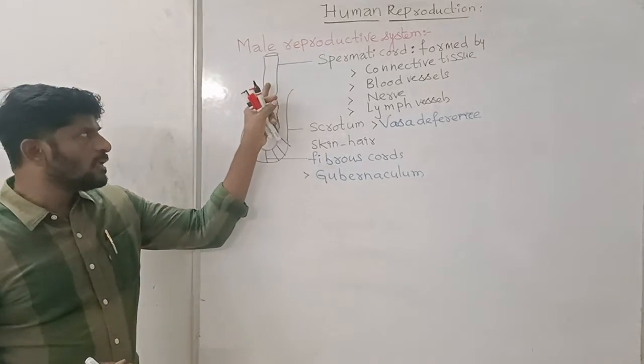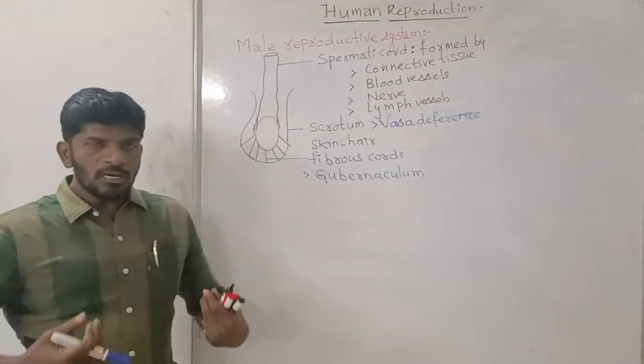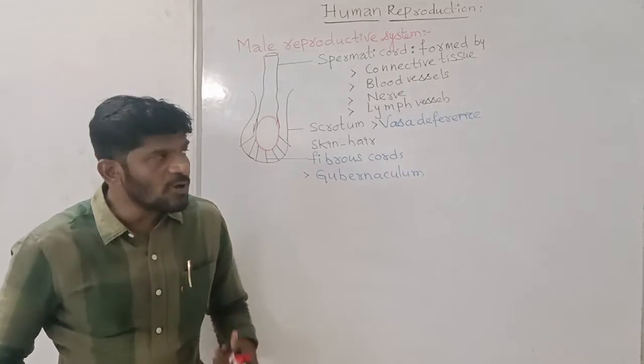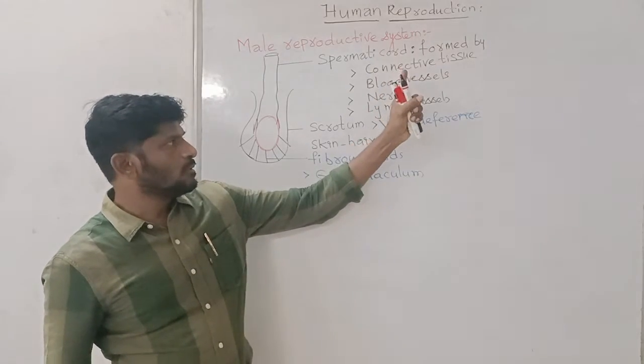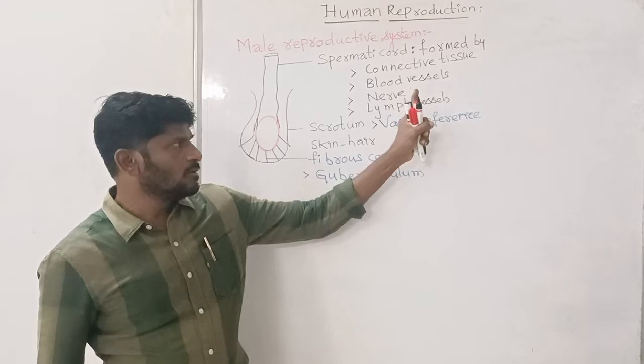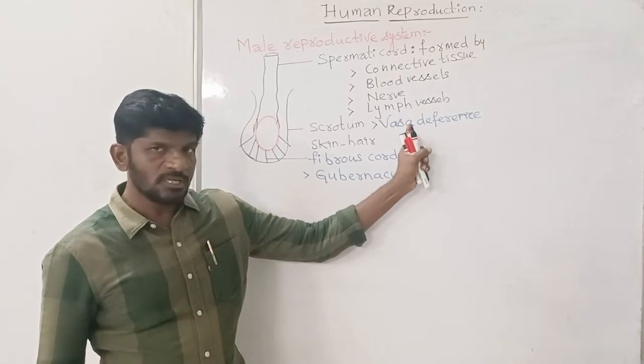So the spermatic cord attaching to the testis is formed by connective tissue, blood vessels, nerve, lymph vessels and the vasa deferens.